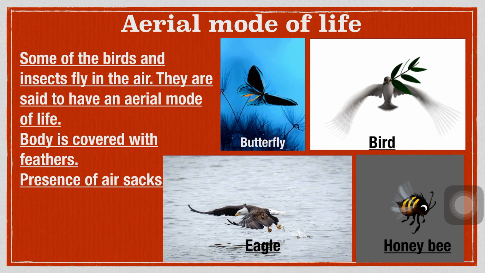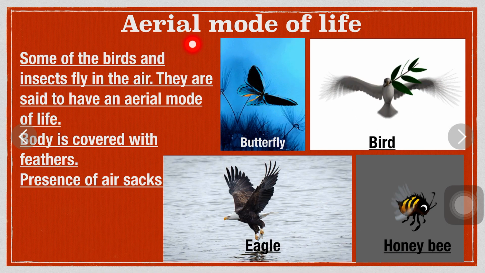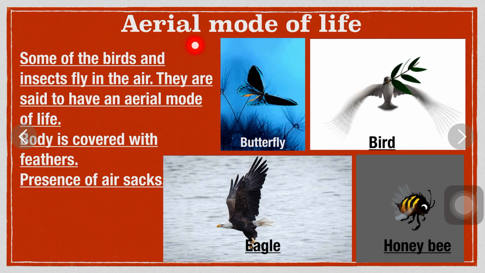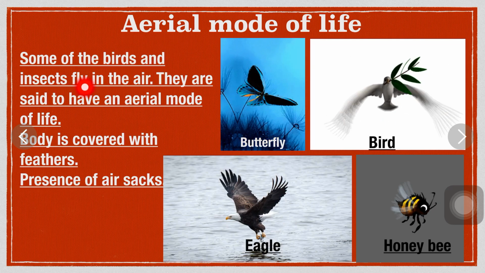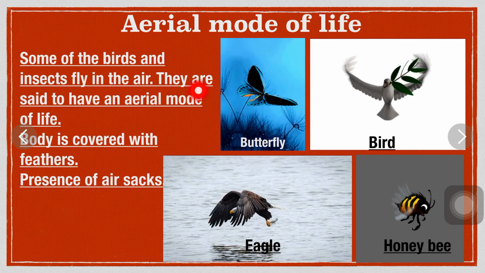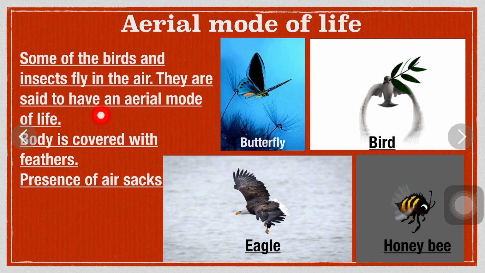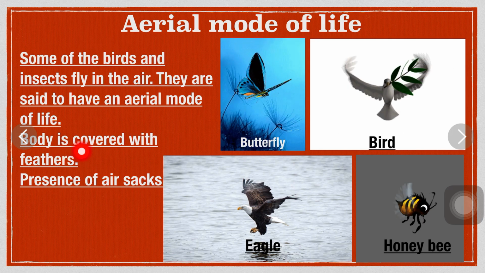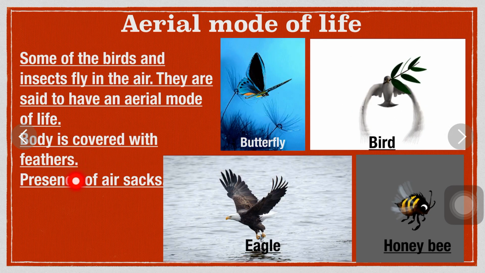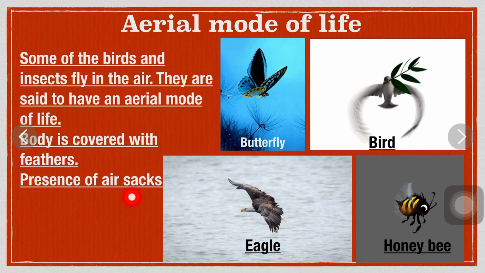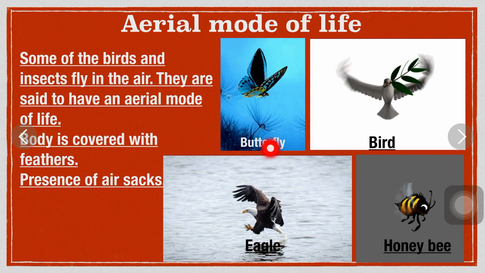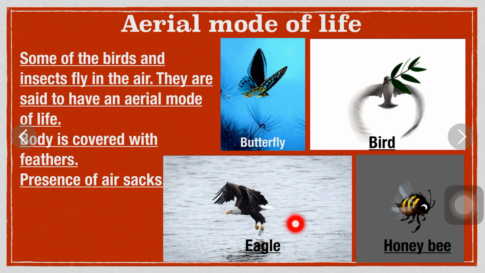Aerial mode of life. Students, aerial means adapted to fly in the air. Some of the birds and insects fly in the air. They are said to have an aerial mode of life. Their body is covered with feathers. They have a presence of air sacs. For example, butterfly, bird, eagle, honeybee, etc.